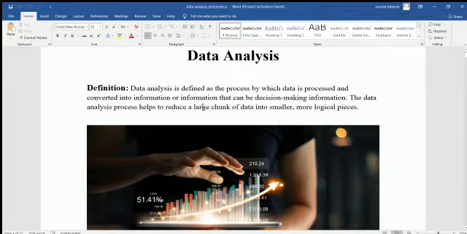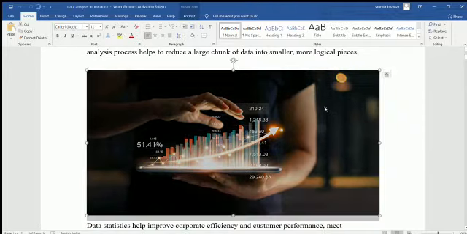So we remove unnecessary data from that, and we just derive logical pieces of data. Okay, logical pieces means which have some meaning. As we see in a figure, like how the share market works and how data analysis works in this.